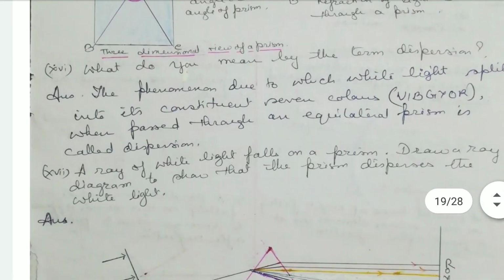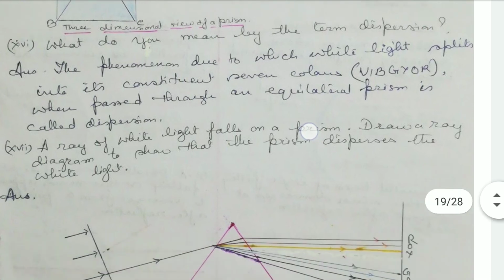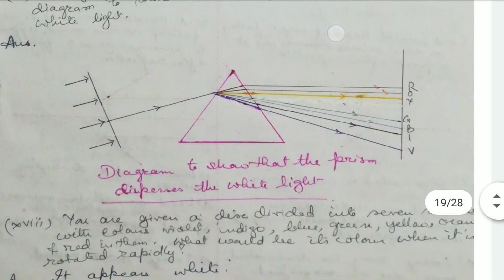Now what do you mean by the term dispersion? The phenomenon due to which white light splits into its constituent 7 colors, VIBGYOR, when passed through an equilateral prism, is known as dispersion. A ray of light falls on a prism. Draw a diagram to show that the prism disperses the white light. Actually this figure is not so perfect, you can see it in the book you are referring to.